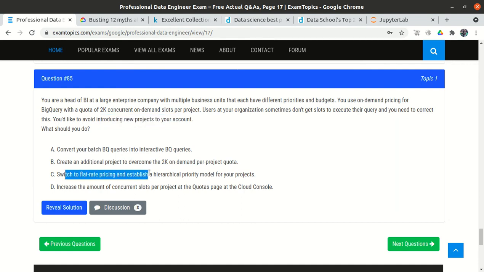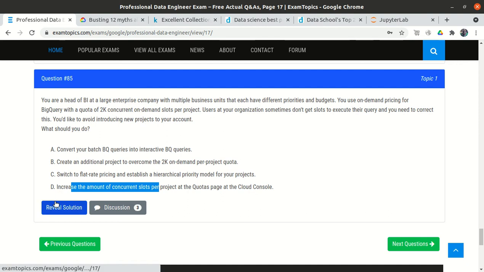Switch to flat rate pricing and establish a hierarchy priority model for your project. This looks relevant, because we are using on demand pricing, and in on demand pricing there is a quota of 2000 concurrent slots. So we can switch to flat rate pricing. Increase the amount of concurrent slots per project. This is not possible. Option D is eliminated, because if we use on demand pricing, the maximum upper quota available is 2000, and we cannot increase the slots in on demand pricing. So option C is left. So the correct answer is option number C.